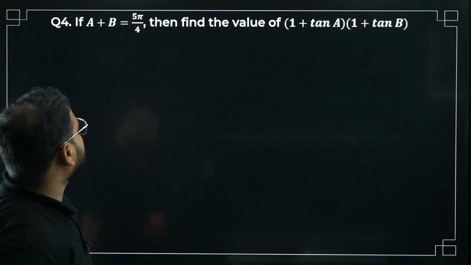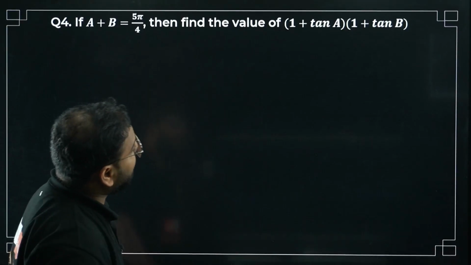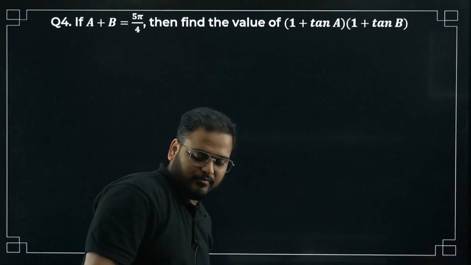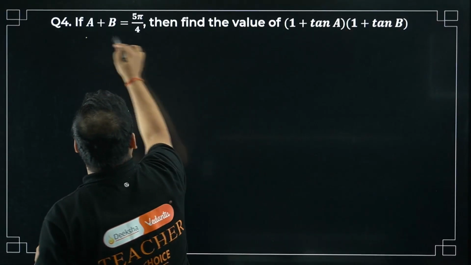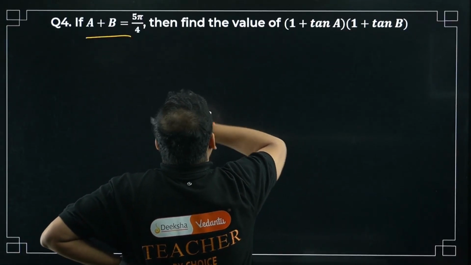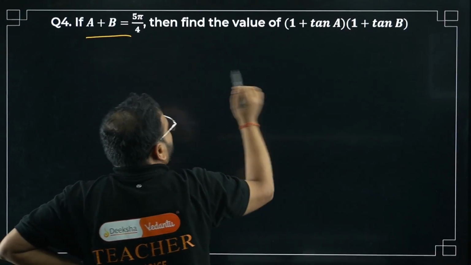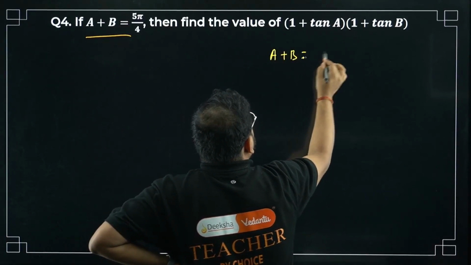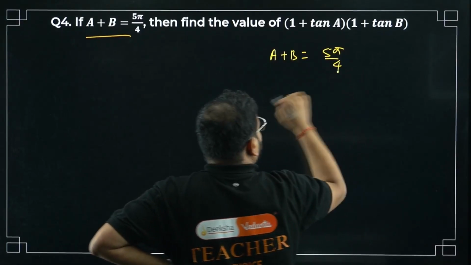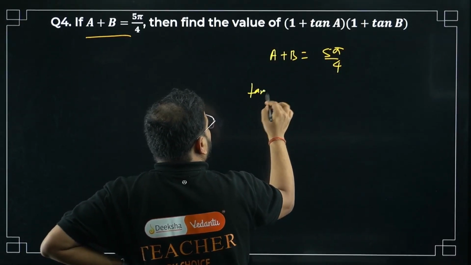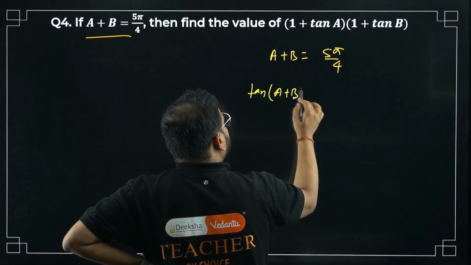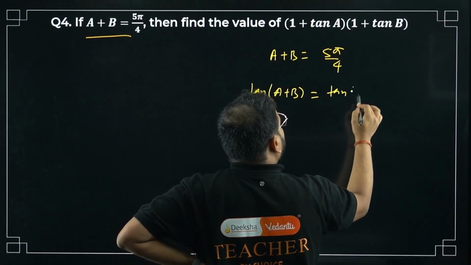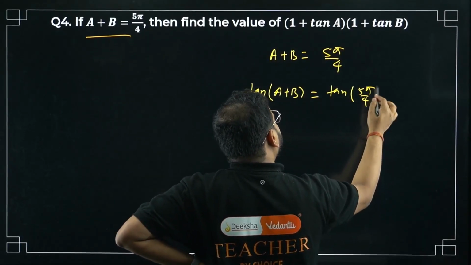If A plus B is 5 pi by 4, then find the value of 1 plus tan A times 1 plus tan B. Have a look. A plus B, I'm on tan A tan B. Let's do one thing. A plus B is 5 pi by 4. Apply tan on both sides. So tan of A plus B becomes equal to tan of 5 pi by 4. I can do that.